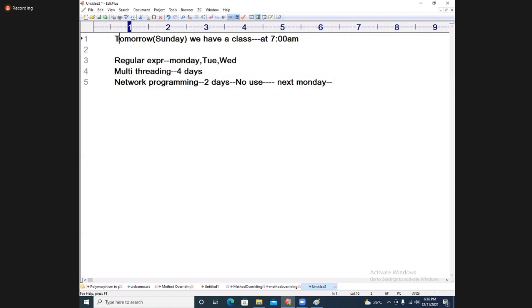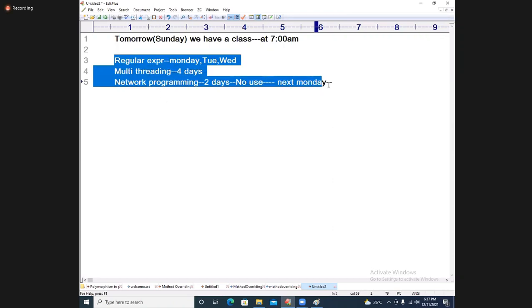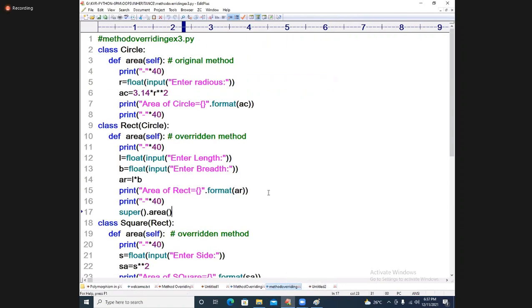Tomorrow I'm taking the class. I will tell you when the Django batch will start. At the same time, please ask in the office once so that we can move forward. Okay, I think this action plan is clear. Let us come to this program here. Yes, we will go for it.